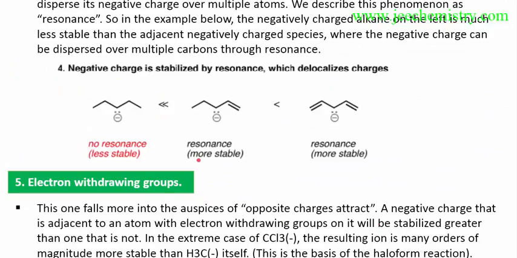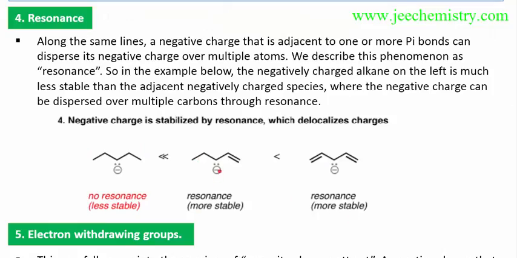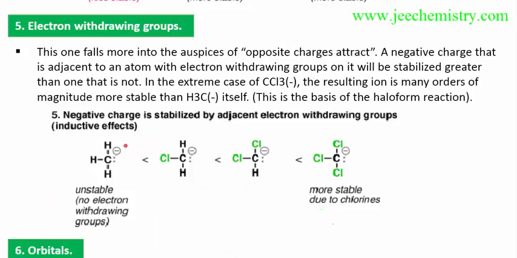There is resonance. Resonance also stabilizes the negative charge. As there is resonance, it will disperse the negative charge over more carbon atoms. First 1, 2 carbon atoms will disperse, then 1, 2, 3 carbons will share this negative charge. As the dispersion increases, stability increases. This negative charge will move from one position to another. In this way there is a dispersion of negative charge, so the stability of the negative charge increases. Here there is no dispersion, here there is two-sided dispersion, and here only one-sided dispersion. So this is more stable than this. In this way we can explain the stability of negative charge.